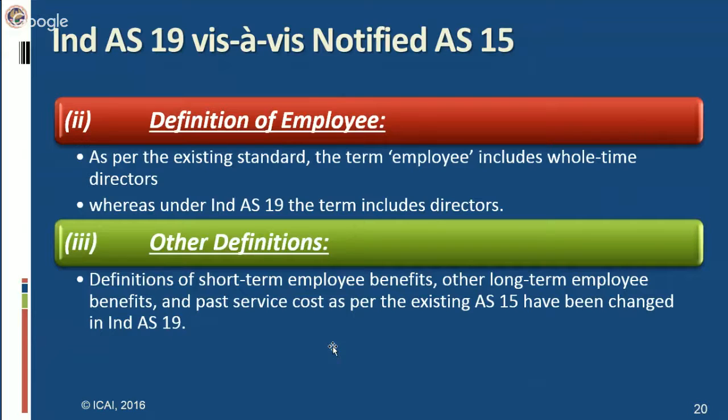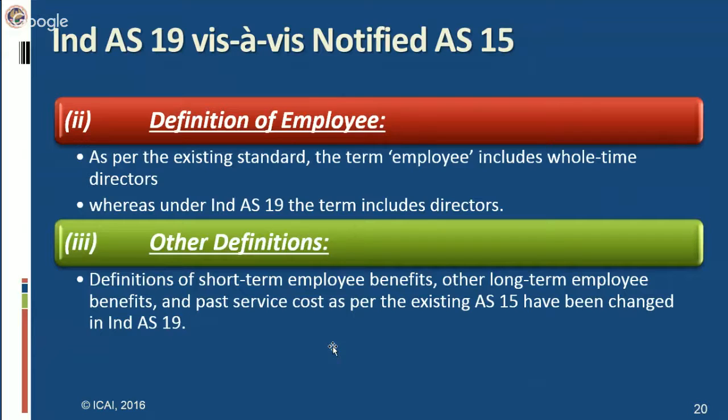Let me read out a definition. As per AS 15, short-term employee benefits are employee benefits other than termination benefits which fall due wholly within 12 months after the end of the period in which the employees render the related service. They are saying fall due within the 12 months and after the end of the period.